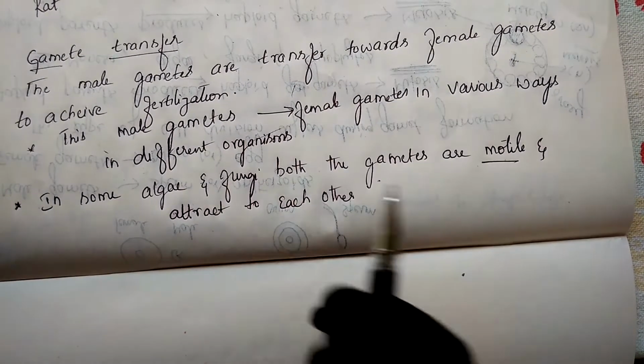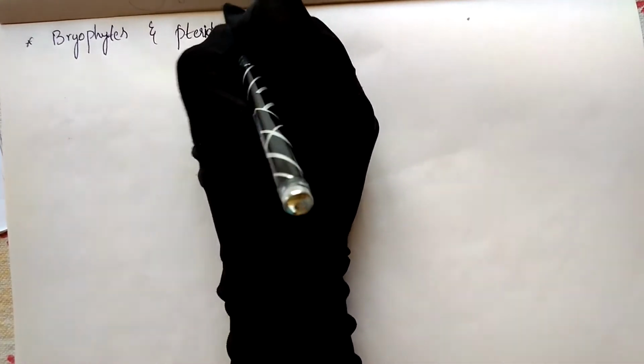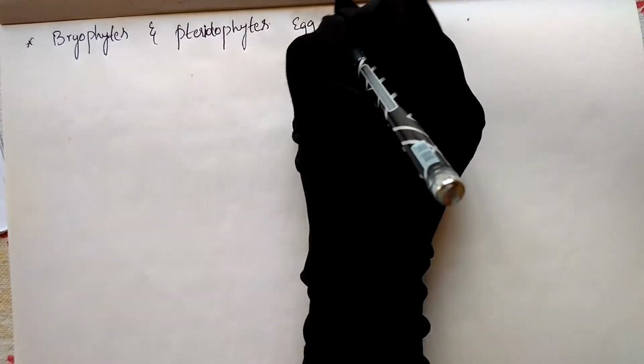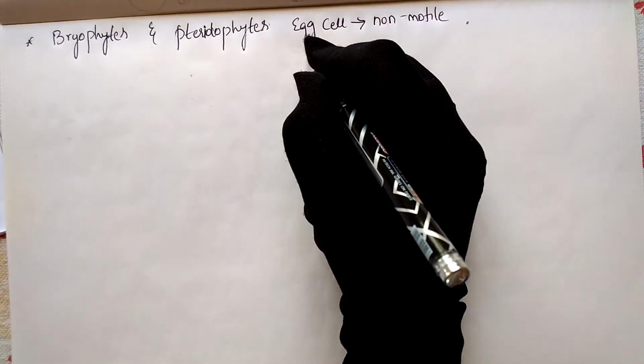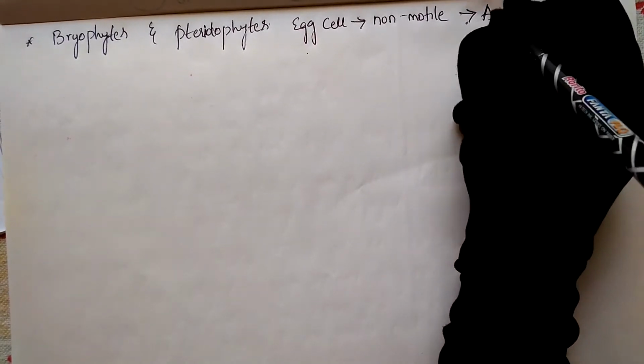Whereas in another few organisms, like bryophytes and pteridophytes, the egg is non-motile, and it is present inside the archegonium.